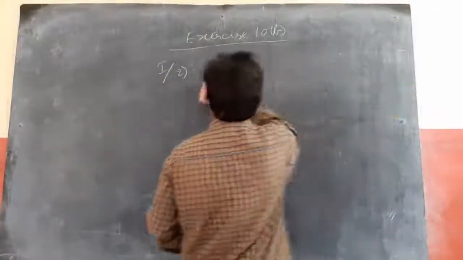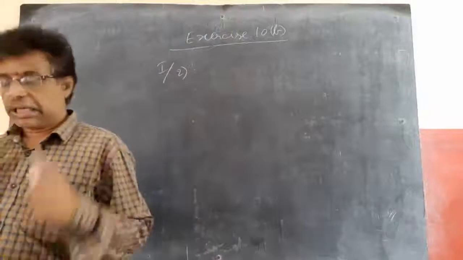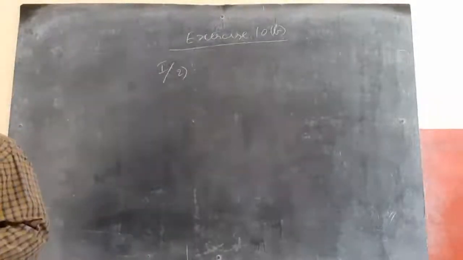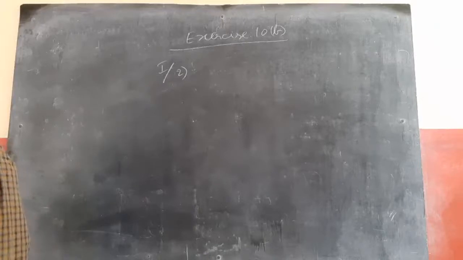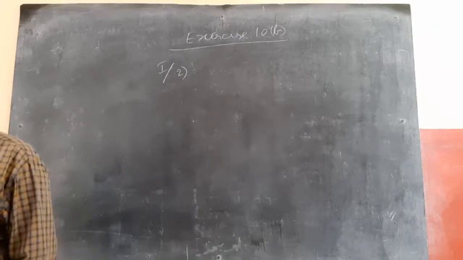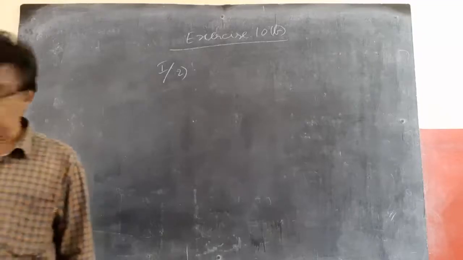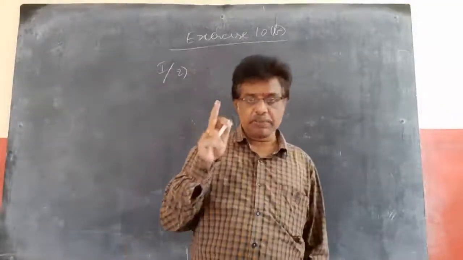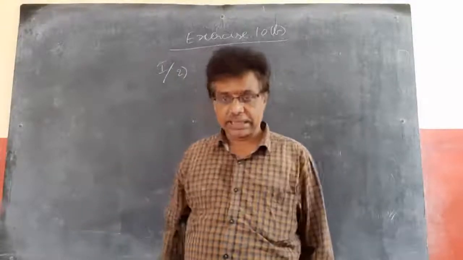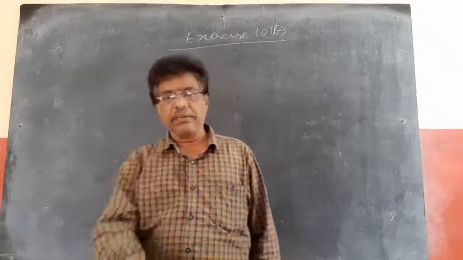Now we will discuss the second sum. Listen to the problem carefully. Find the minimum number of times a fair coin must be tossed so that the probability of getting at least one head is at least 0.8. Then n is asked: the minimum number of times a coin must be tossed.